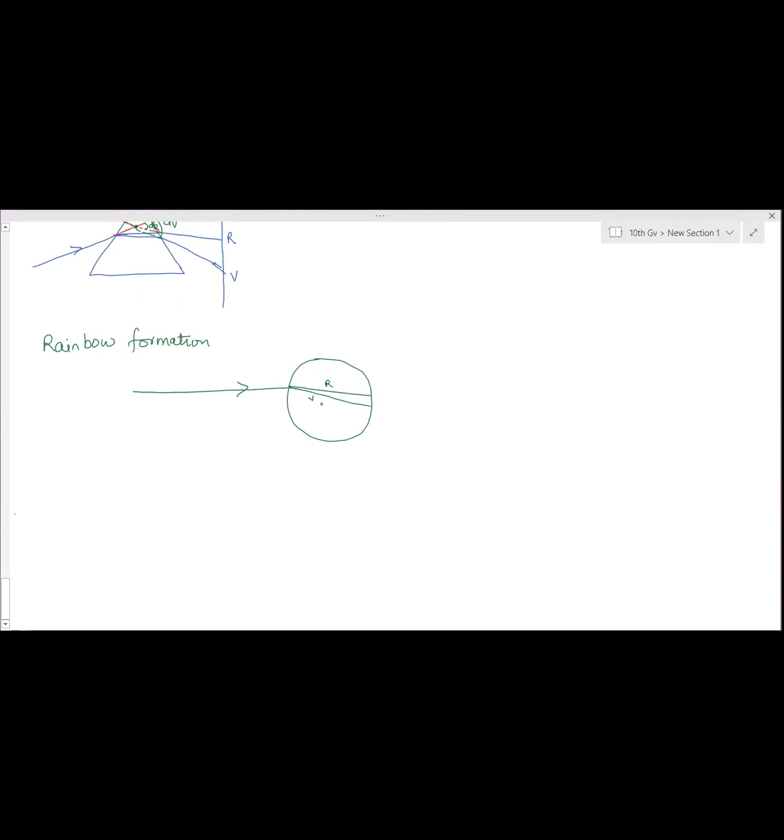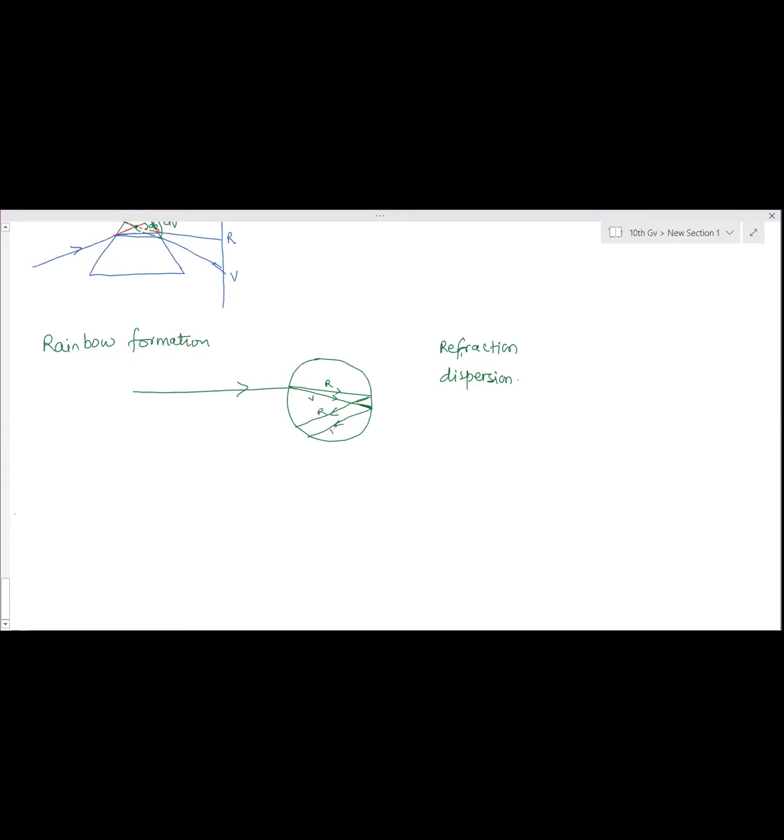At this end, for particular rays with particular angles, they reflect back. What has happened here at this stage? Bending has taken place, so refraction, and at the same time the color also splits, so dispersion has been seen. After that, some colors which reach the boundary at particular angles, that is more than 42 degrees, they only reflect back, like this.